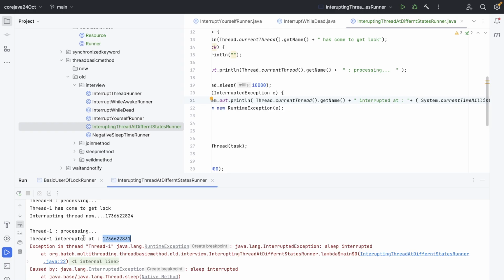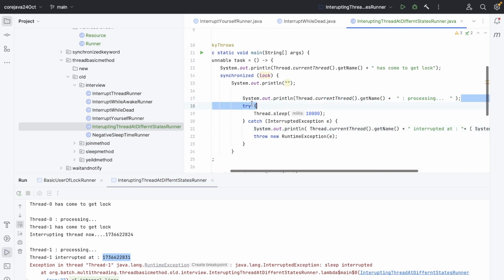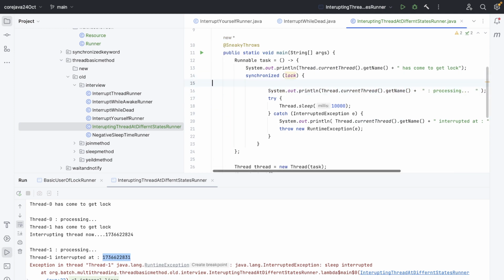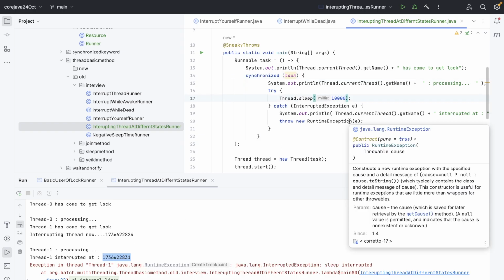And another thing, thread 1 started processing, right? Over here thread 1 started processing, and at that time this thing is blank. So after that it was interrupted. Yes, I'm audible? Okay. So the thread was not interrupted until it was in the waiting state, right?